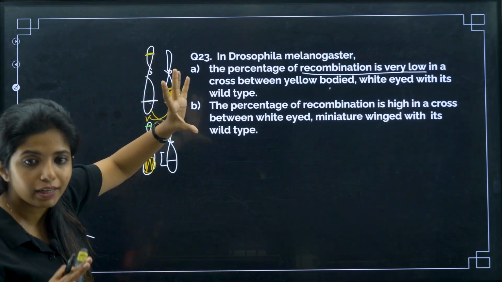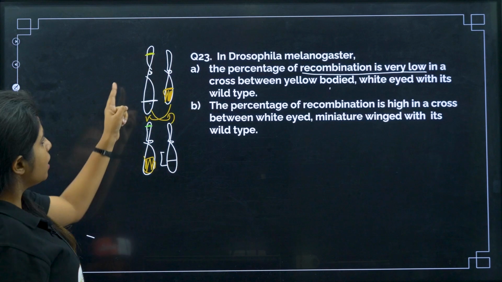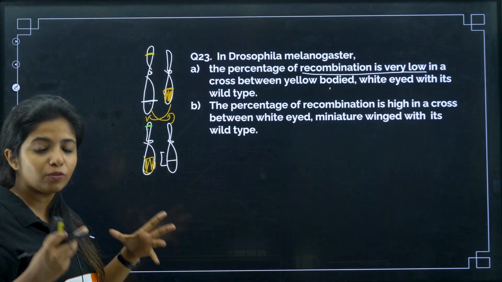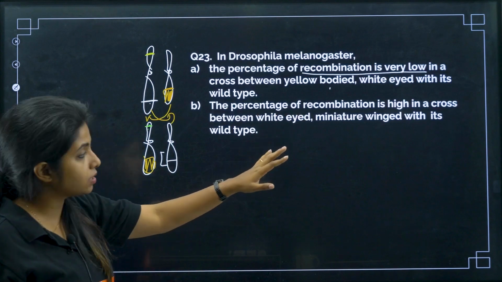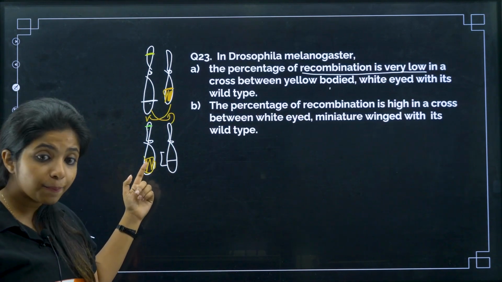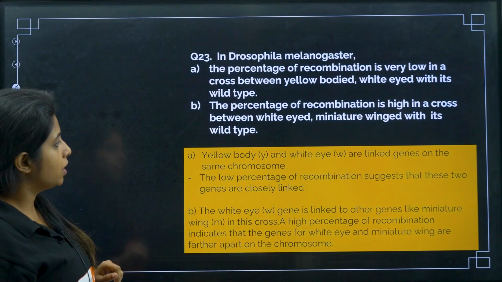They are loosely linked, which is why recombination, a new combination of chromosomes and genetic material, can be seen. So the percentage of recombination is high in a cross between these. Why, my dear children? Because they are loosely linked. So how do you frame the answer?